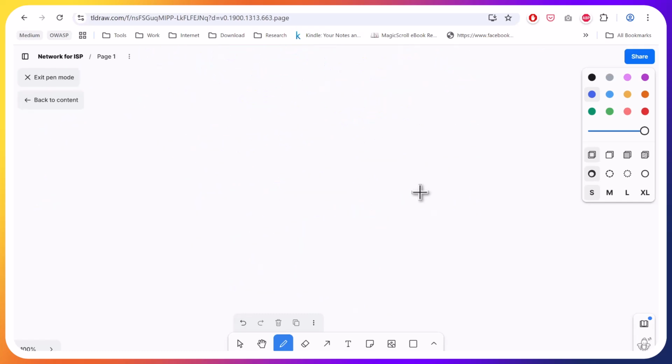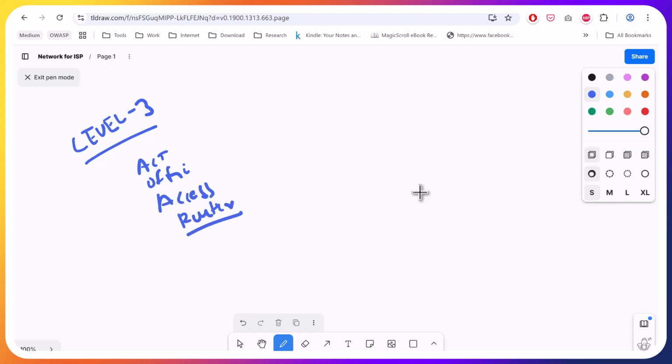Now, at level 3, what happens? Level 3, every city. For example, a request came to the ACT office. That is called the access router. Now, there can be multiple access routers in the ACT network. Can be at apartment level, at some layout level, at town level, at city level. These form the ACT core network.